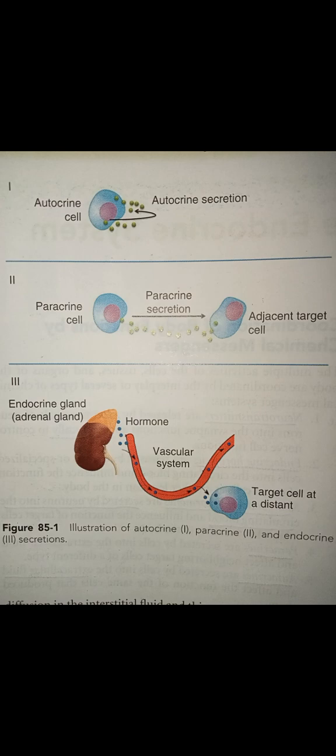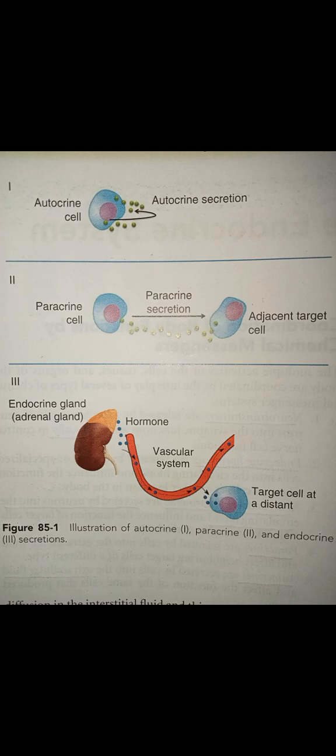So for that purpose, there must be the release of hormones into the extracellular fluid. So in case of an autocrine cell, the autocrine secretion is released into the extracellular fluid, which then binds with the receptor of that same cell.